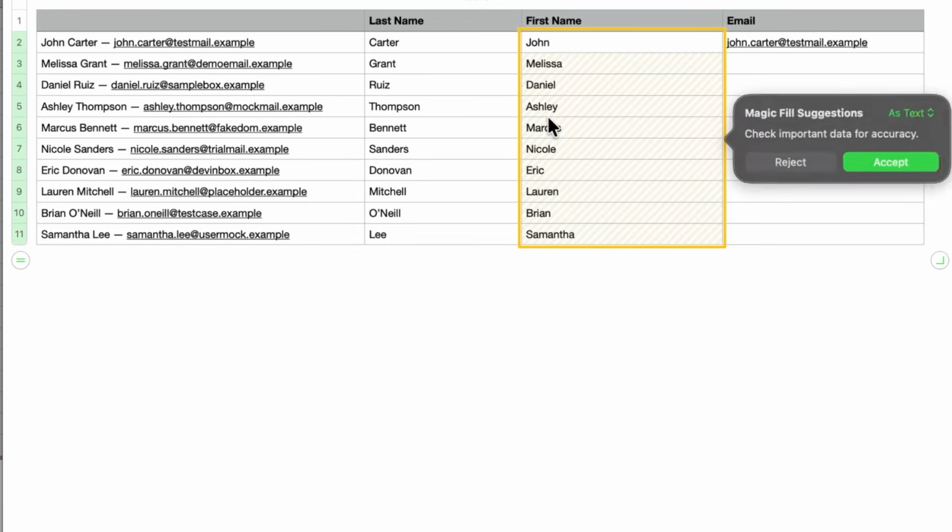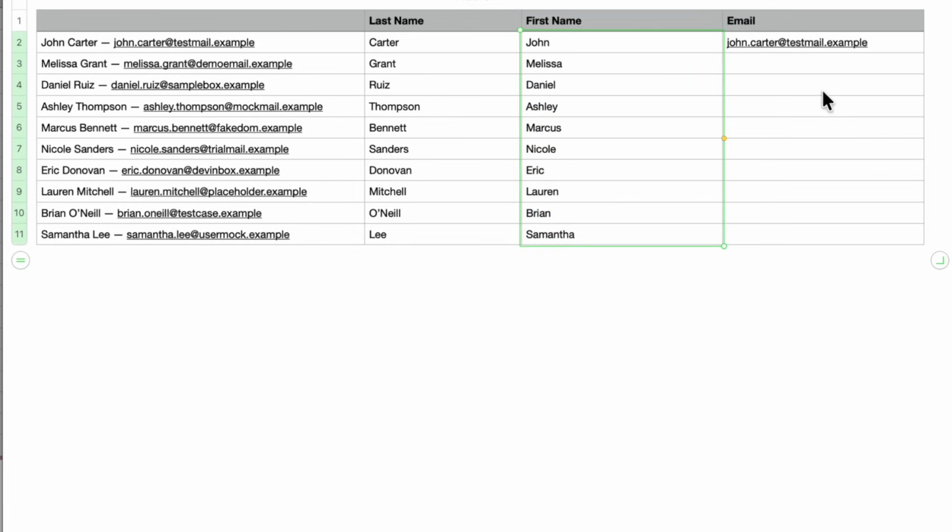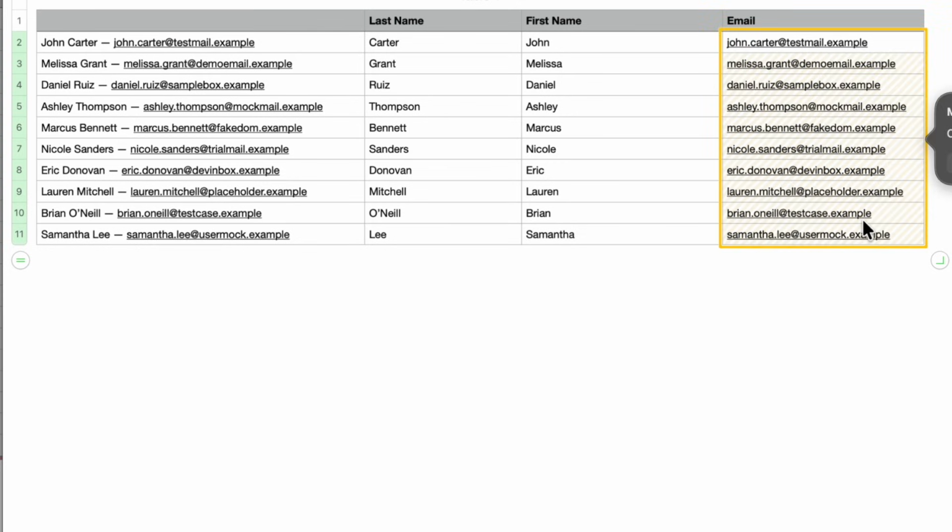But I would recommend undoing that if you made a mistake. So let's go ahead. Magic Fill. Accuracy is great. Let's go here. I'll type in the first letter. It understands it. Magic Fill. And it's done. And there we are. And that is Magic Fill. So that's how you do it. I've only done it for names and for emails and addresses right now. That's the only feature I've seen.